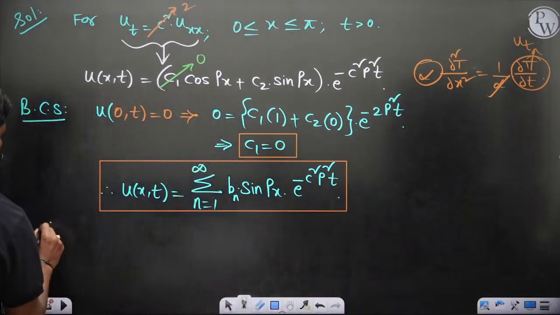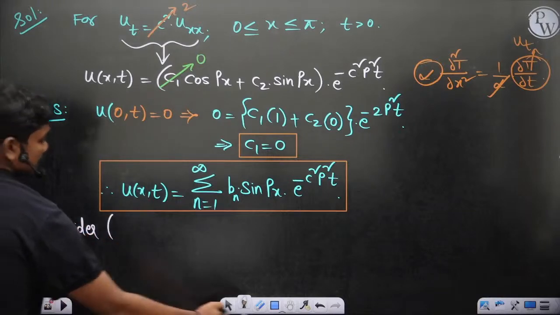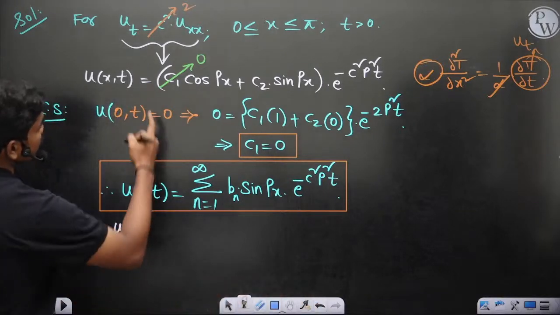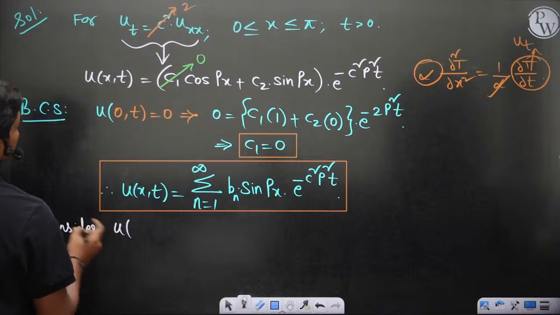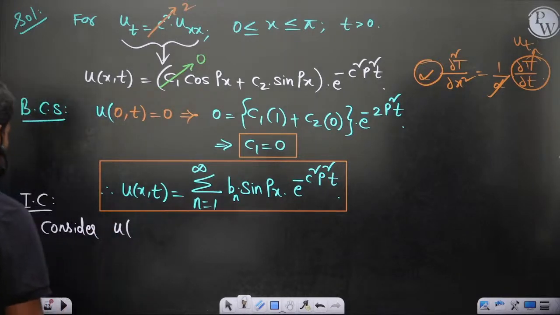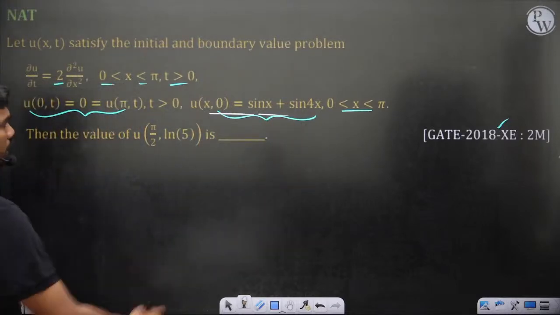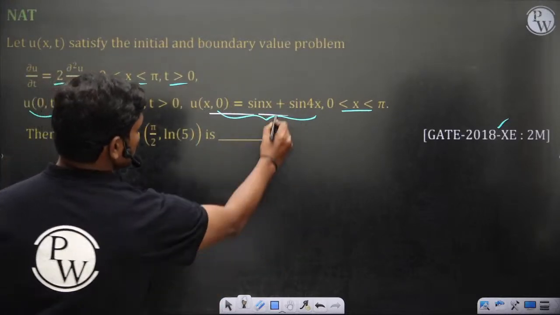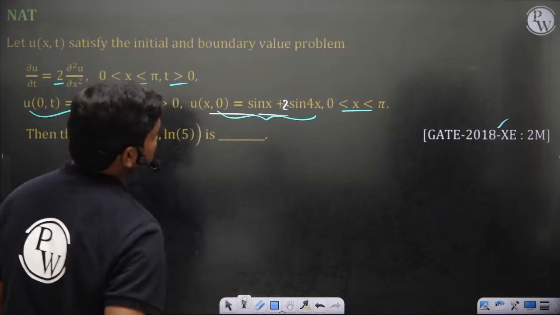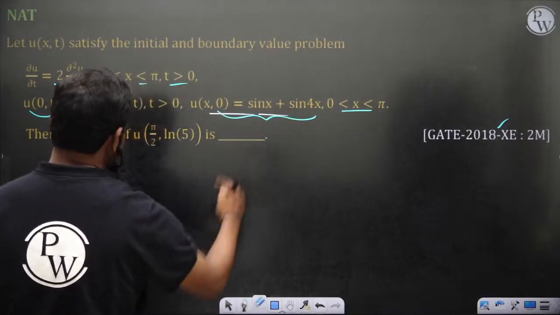Consider the initial condition. There is one initial condition, right? So what is the initial condition they have given? u of x comma 0 is equal to sin x plus sin 4x. I think it is 2 sin 4x, no? Let me check the year, 2018.